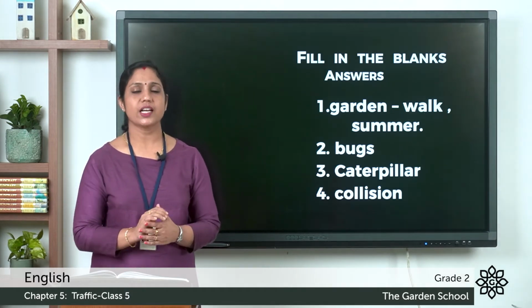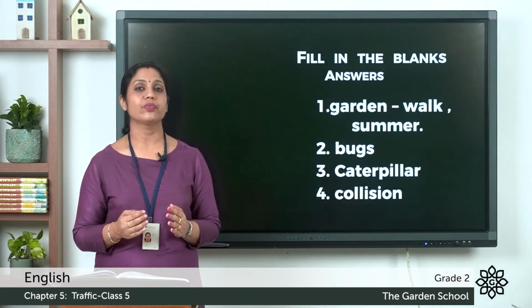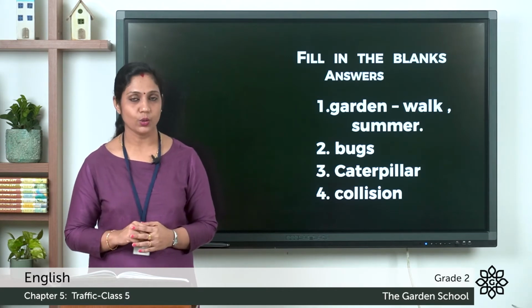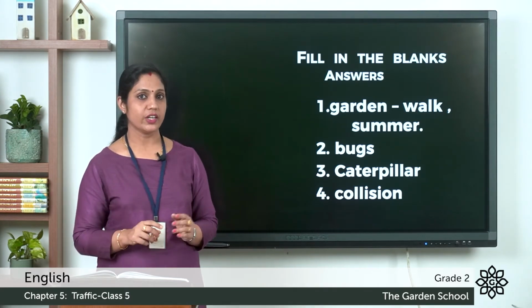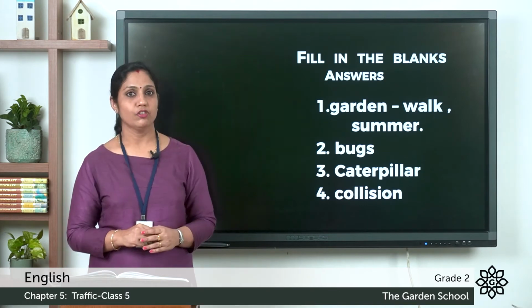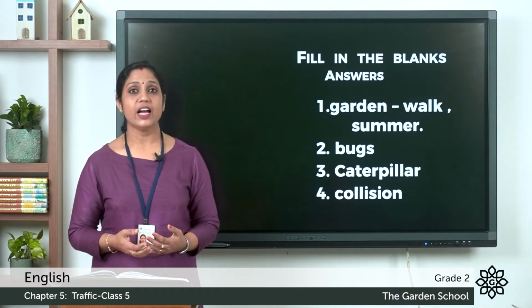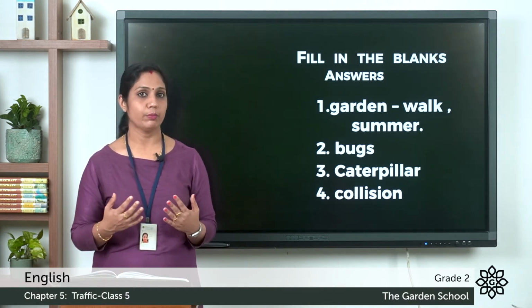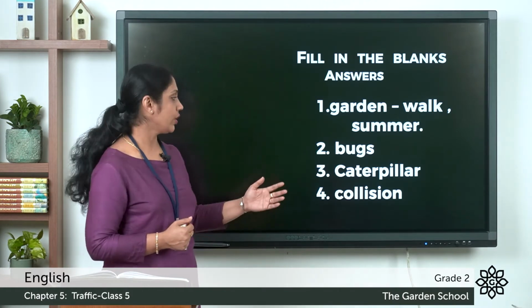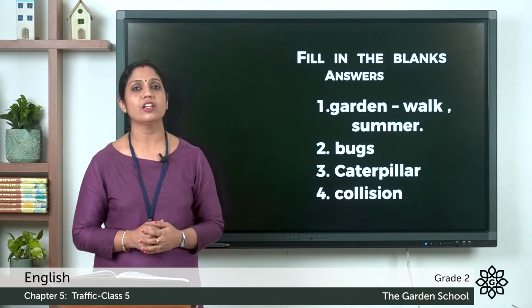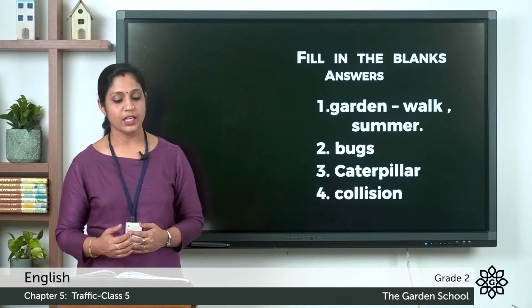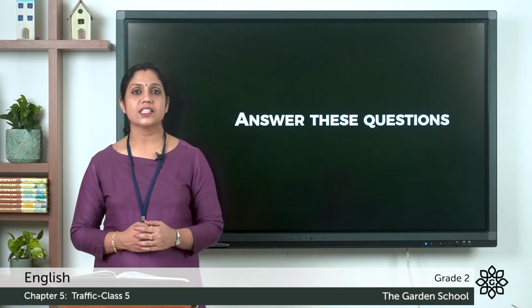Third one, dash is like a slow bus. The poet said that the caterpillar is like a slow bus. So near the third question, write caterpillar. Fourth, the bugs never have a dash. So the bugs never have a collision. So you can write the word collision in the fourth question. Let's move on to answer these questions.